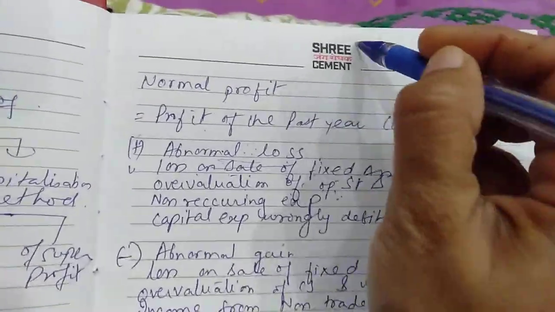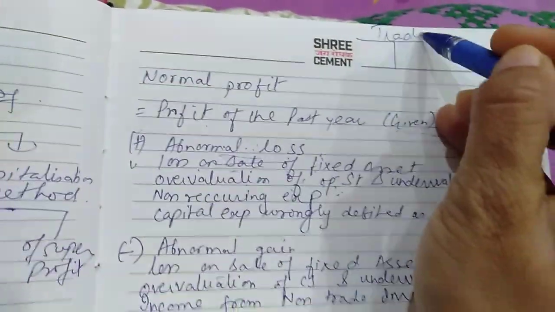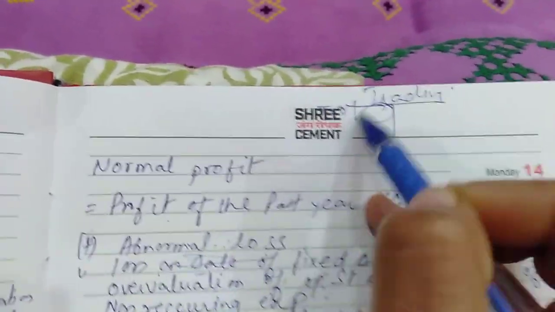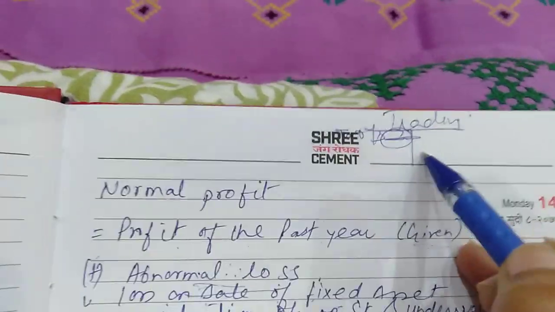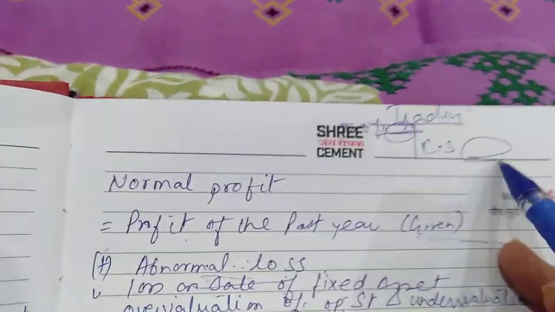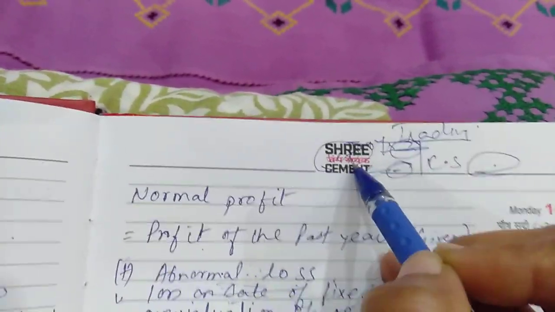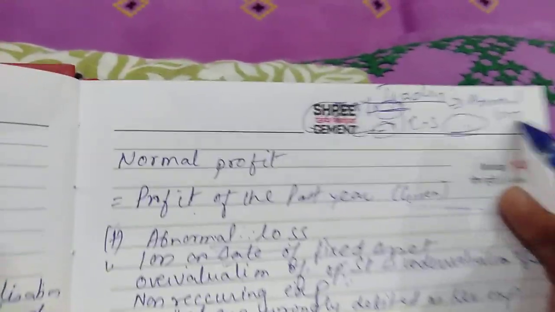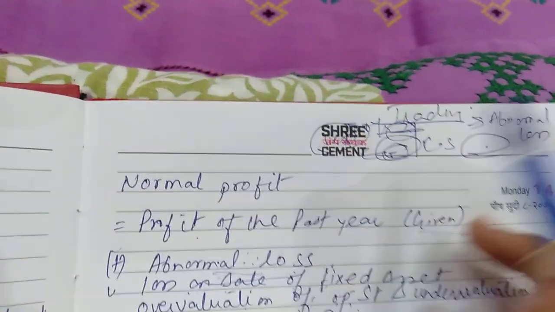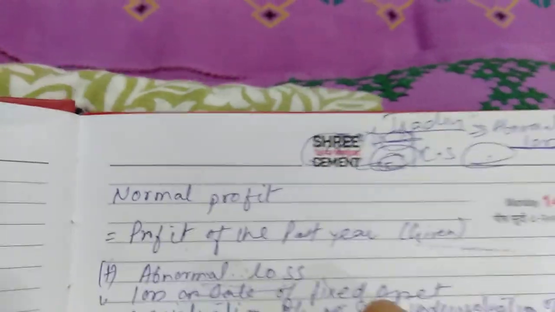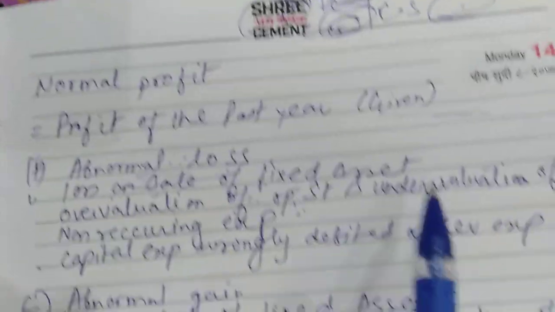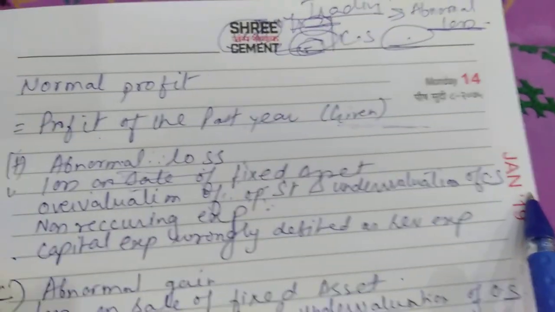If you see, this is your trading account. Look here. Now this opening stock, its value is more here. And your closing stock value is less. What will be the impact on profit? Profits will be less. And why it will be? Because of abnormal loss. See, because of abnormal loss, profit will be less. So in any case, when there is abnormal loss, we will add it. So overvaluation of opening stock and undervaluation of closing stock.